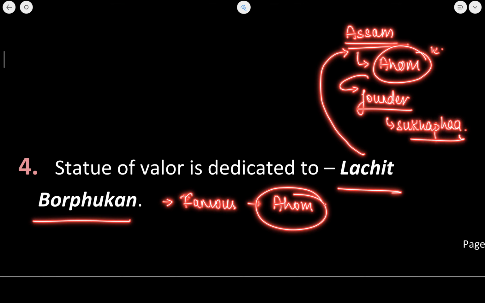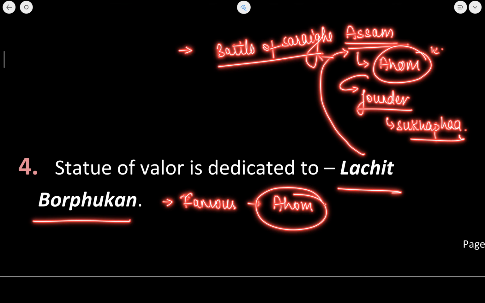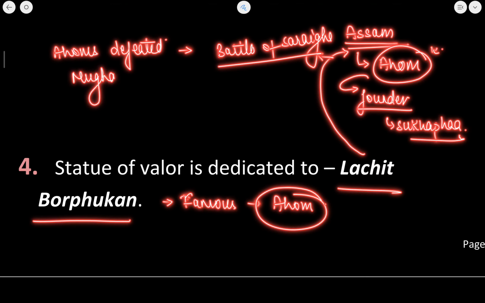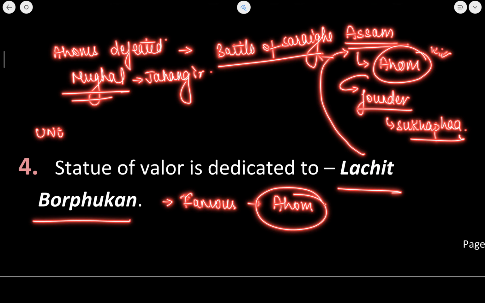Next important point is about the Battle of Saraighat. Now, this was a war in which the Ahoms defeated the Mughals. In the Battle of Saraighat, the Ahoms defeated the Mughals. And which Mughal ruler did they defeat? It was Jahangir. Okay.